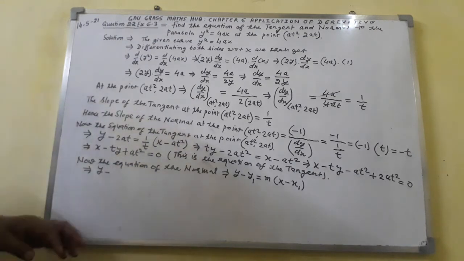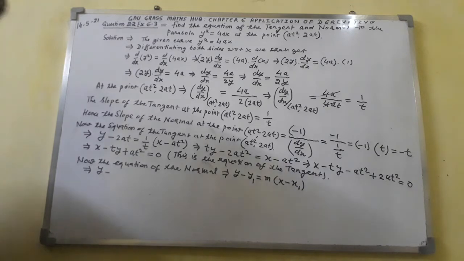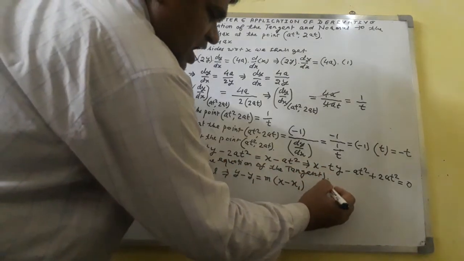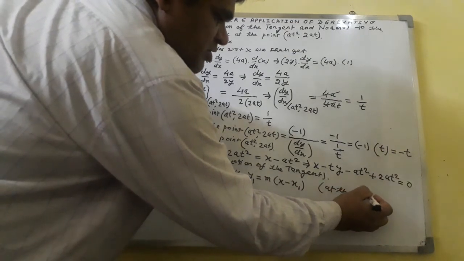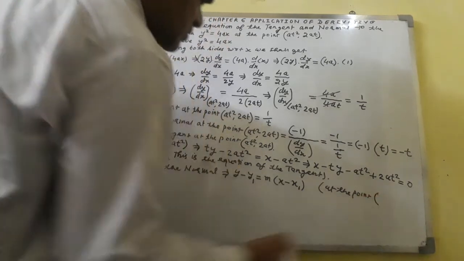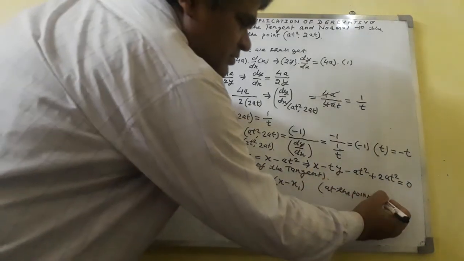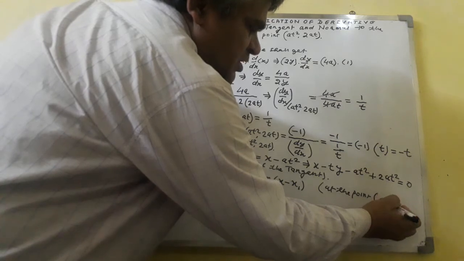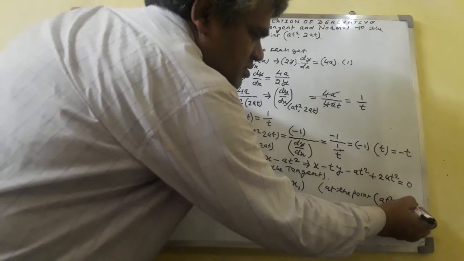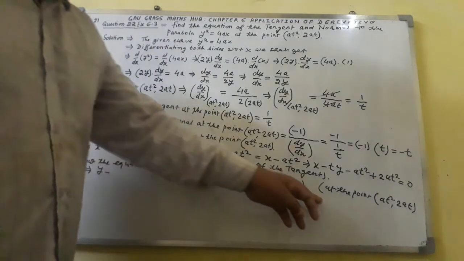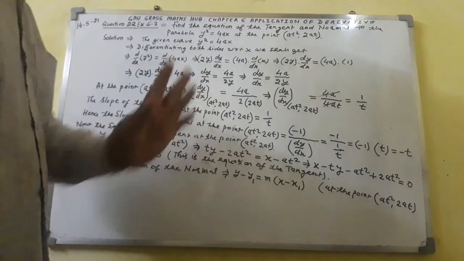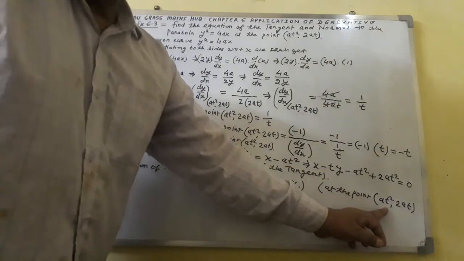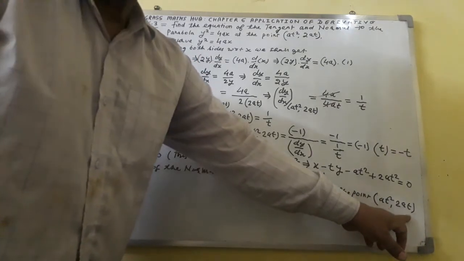Here I shall write at the point (at², 2at). At the point (at², 2at) we have to get the equation of the normal. So here you can see at² is x1, 2at is y1.